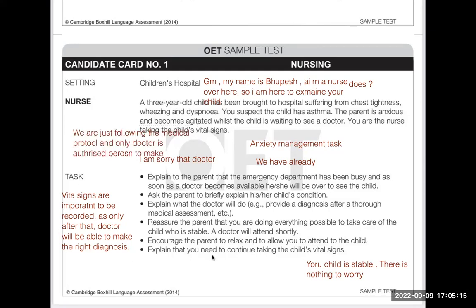Okay, nurse, but what can I do now? You just need to relax because now we are here and we are nurses, we are medical professionals. So we are taking care of your child and please let us attend your child in a better way, and I need to record the vital signs. It is very important for me to continue monitoring the vital signs of your child. All right, nurse. Okay, then you do whatever you want, but I don't know what I should do.